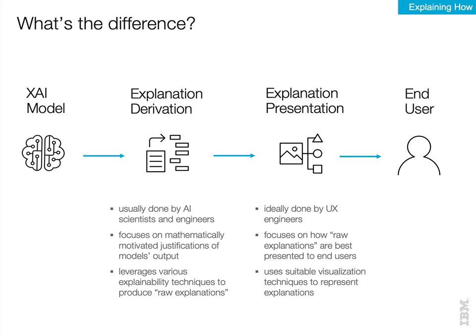Why differentiate between derivation and presentation? Because they're in fact separate aspects that are combined differently across various works. Explanation derivation focuses on the mathematically motivated justification of model outputs, leveraging various techniques to produce raw explanations. The subsequent presentation step focuses on showing the generated explanation to end users, using suitable visualization techniques.